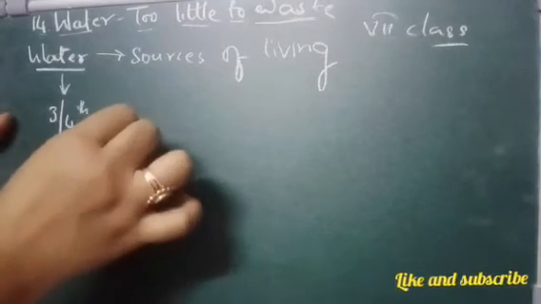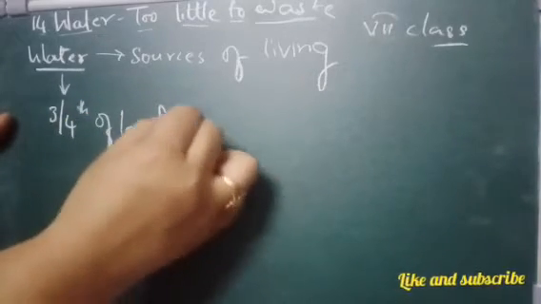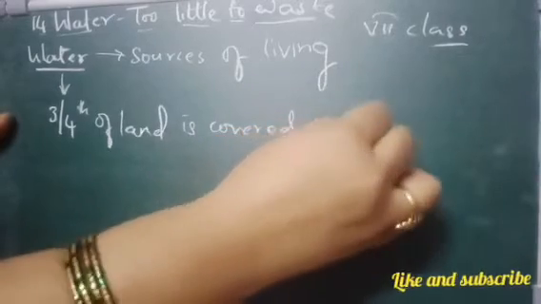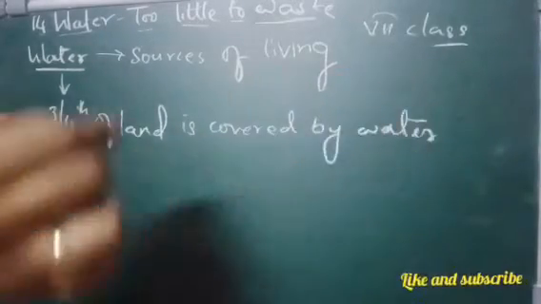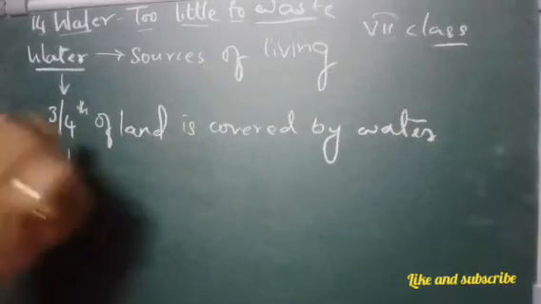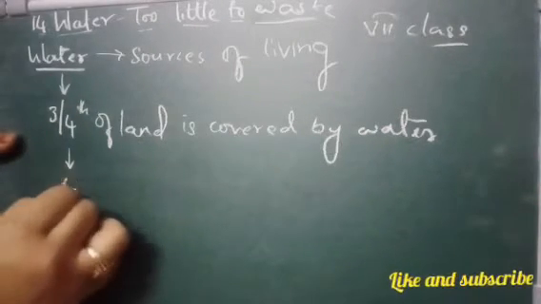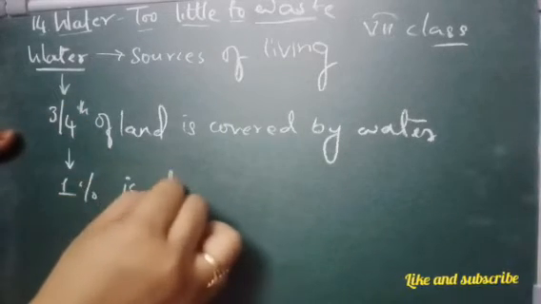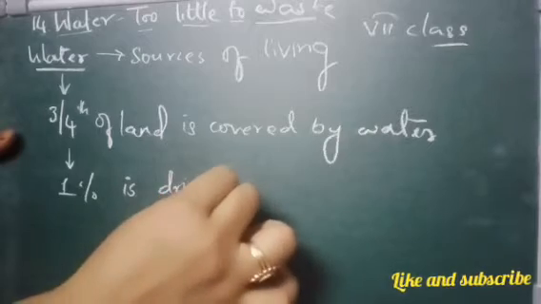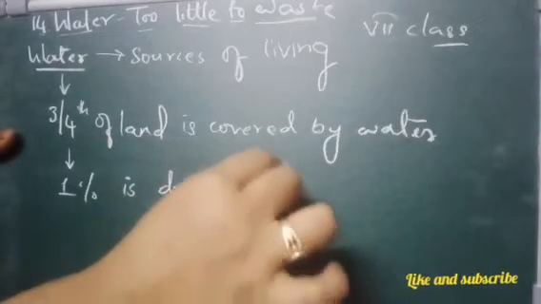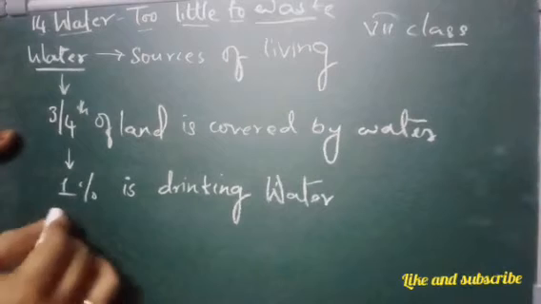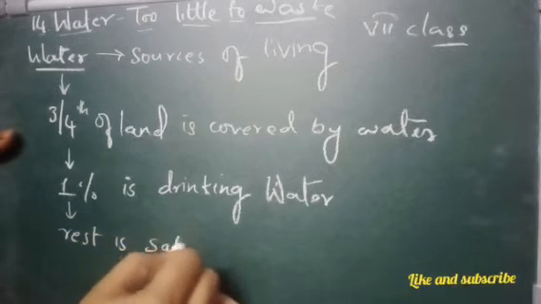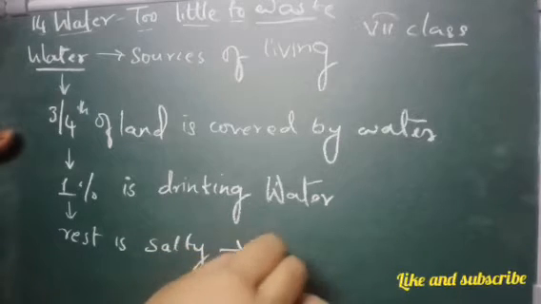So what did I say? 3/4 of the land is covered by water, right? Then we have learned that only 1% of this water is used as drinking water, only 1% for drinking purposes. The rest is salty, which is sea water or ocean water.